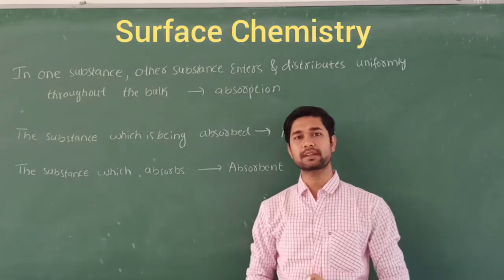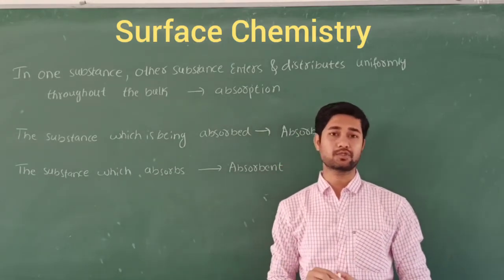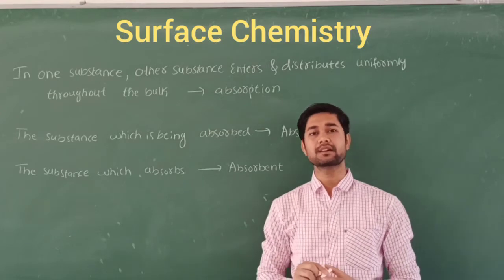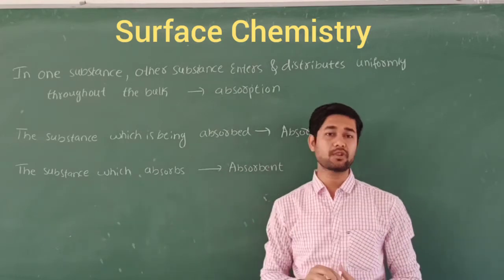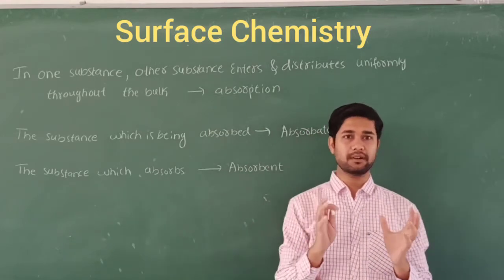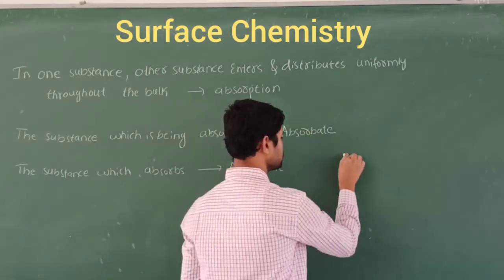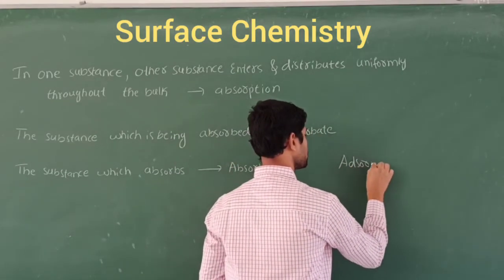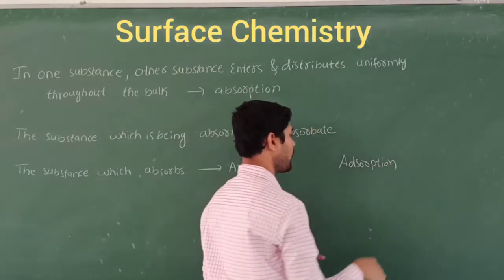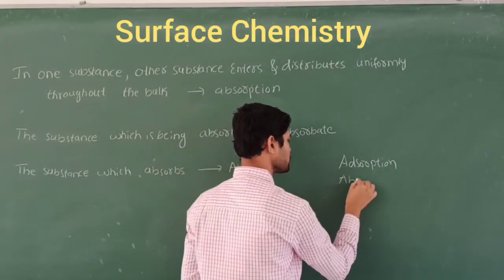Mainly in this chapter we are going to study colloids, adsorption, and catalysis. Before studying adsorption, let's catch the word difference here. This is called adsorption, and this is absorption.